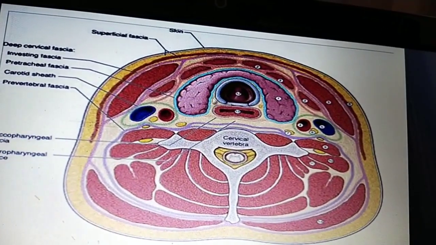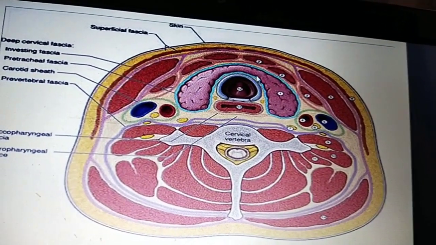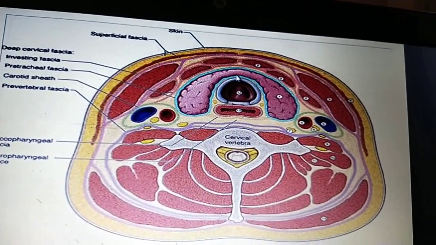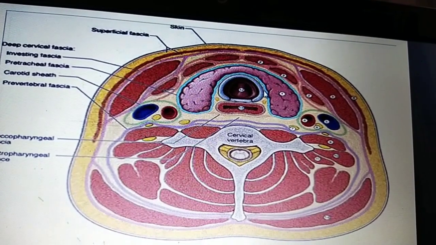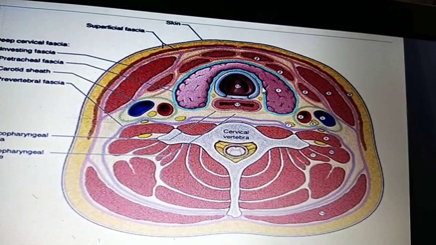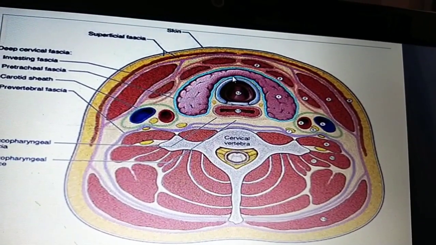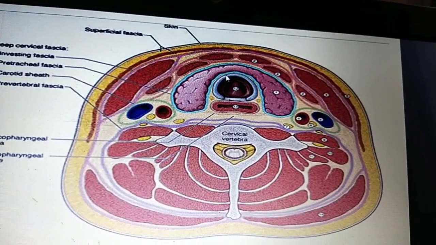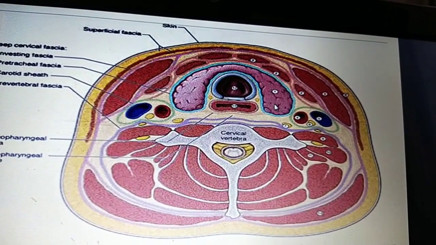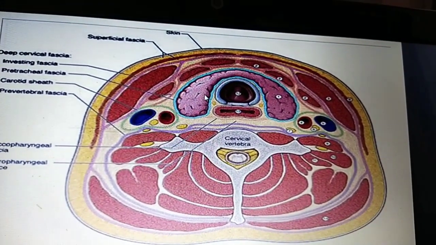This is the trachea. Pre means before or above. The pretracheal fascia has this name because the fascia is present above the trachea. You can see here that it is continuous and covers the whole thyroid gland, in a U shape in this cross section of the neck.